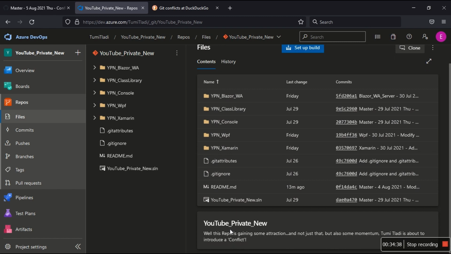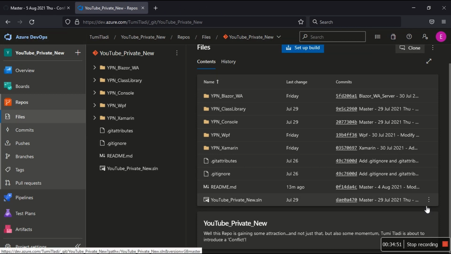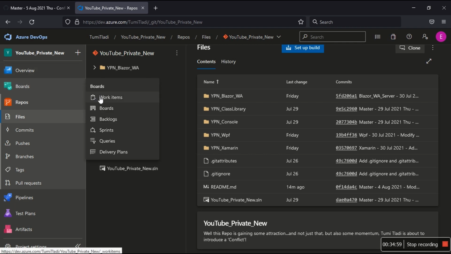So that's what happens when one file has been modified by more than one person, then the conflict is going to arise. It's a huge topic. So I just want to show that when you collaborate, please be careful, learn to communicate. This is why when it comes to Azure DevOps, they're using the boards, like you're going to be doing this specific item, you're going to be doing this.